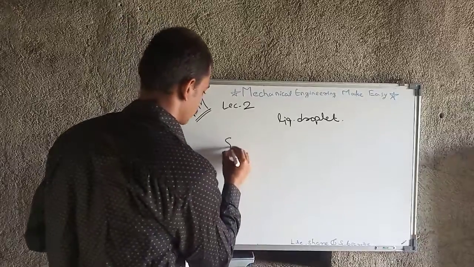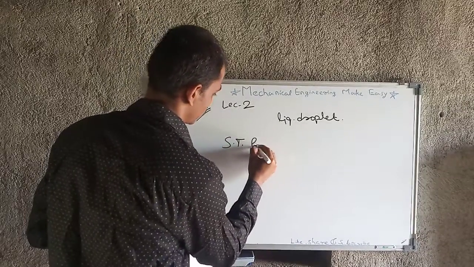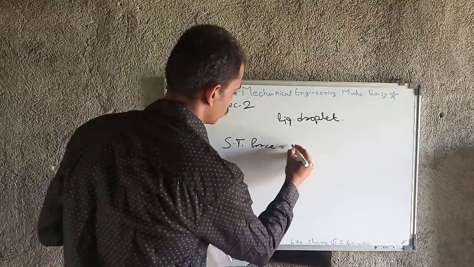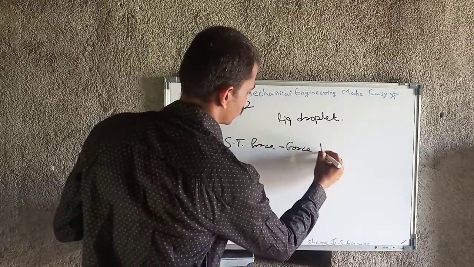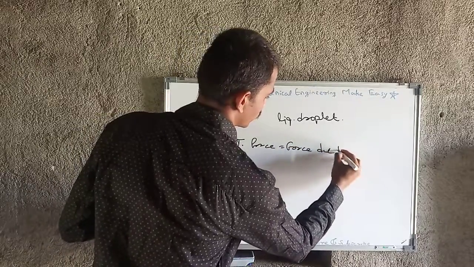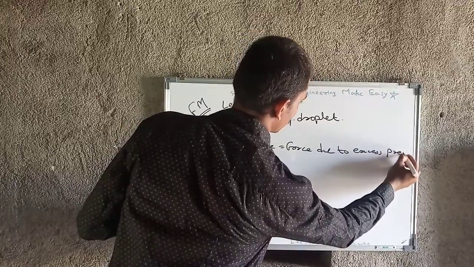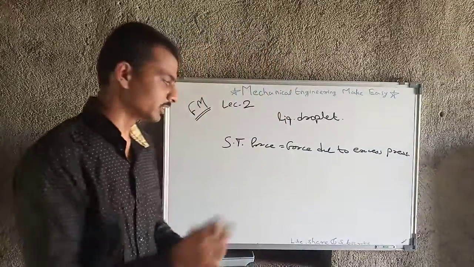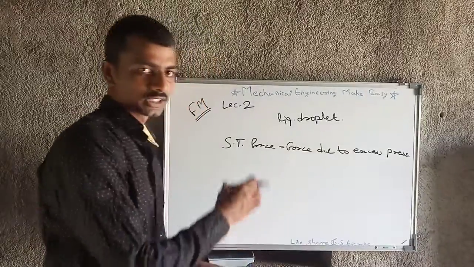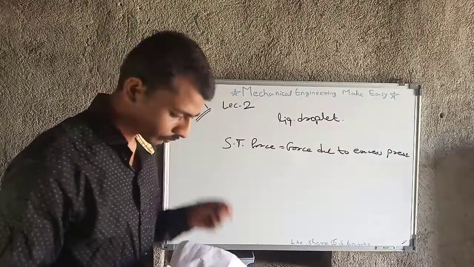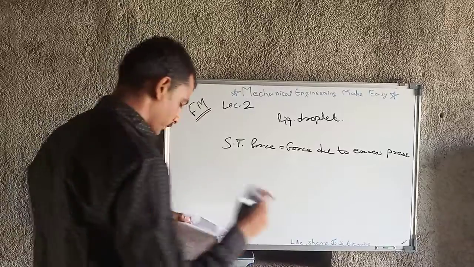So surface tension force equals force due to excess pressure. This is the basic formula for the derivation of all three cases. So what is the surface tension force?